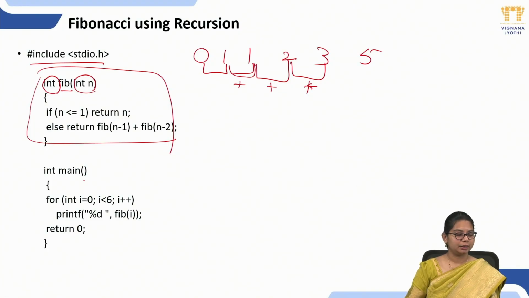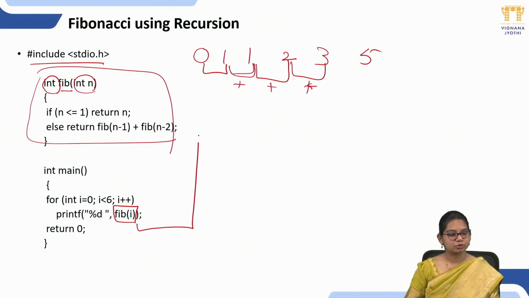So int main. Now I am giving a looping condition: for int i equal to 0, i less than 6, i plus plus. So here my i value is 0. So printf %ld fib of i. Fib of i is my function here. So the control goes to the function called fib of int n.